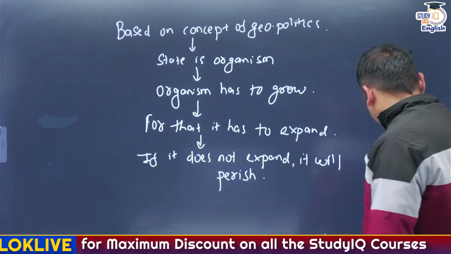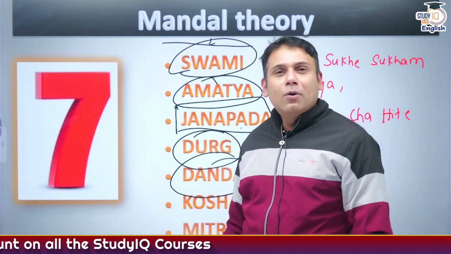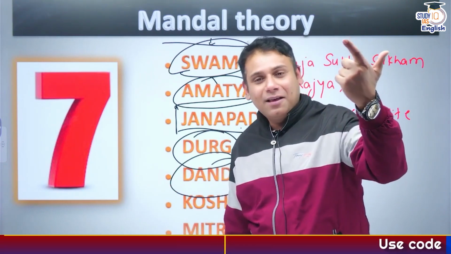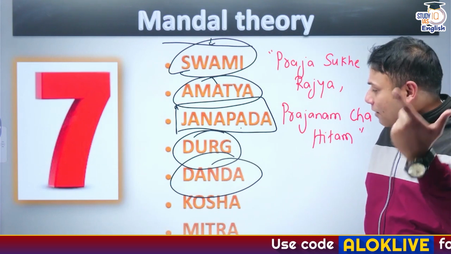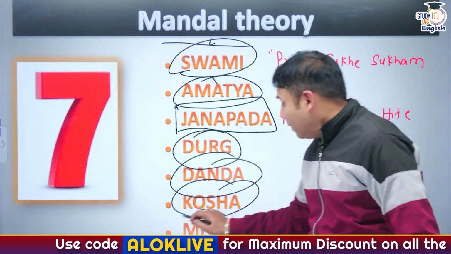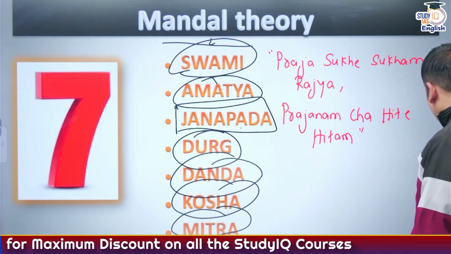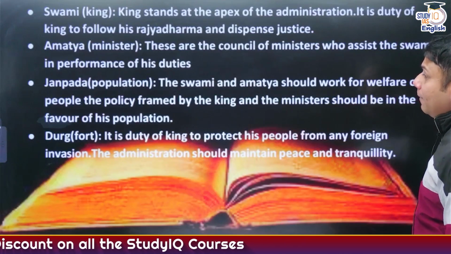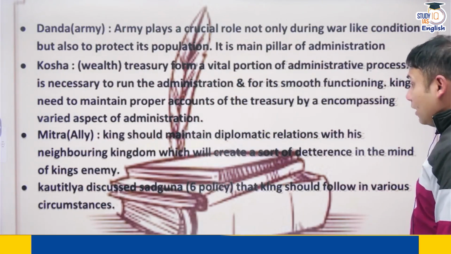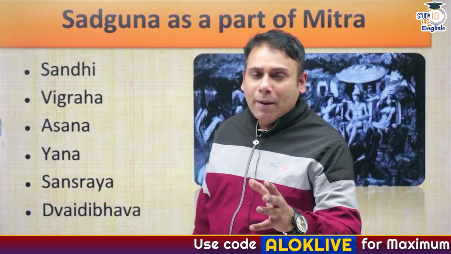Correct? Then, Dand here basically means army. And the most important, Arthashastra, Shastra means science, Arth means money. The most powerful asset of the ruler is treasury. And king here needs to maintain diplomatic relations with his neighboring kingdoms. And what kind of diplomatic relations he needs to maintain? As I've explained these concepts, like different kinds of mitra, or how to maintain mitrata or diplomatic relations.